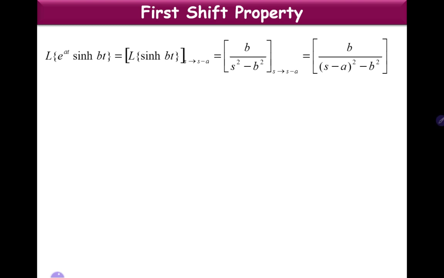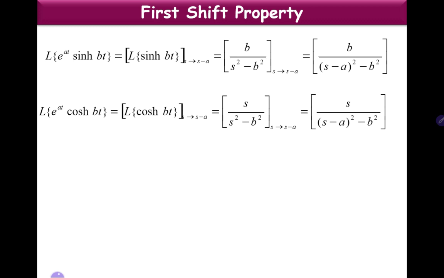Laplace transform of e power at into sin hbt is Laplace transform of sin hbt with s replaced with s minus a. That is, Laplace transform of sin hbt is b by s square minus b square, where we replace s with s minus a. So replacing s with s minus a, we get b by s minus a whole square minus b square. Similarly, Laplace transform of e power at into cos hbt is s by s minus a whole square minus b square.